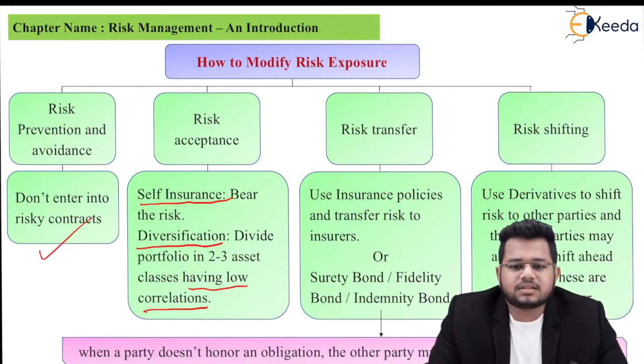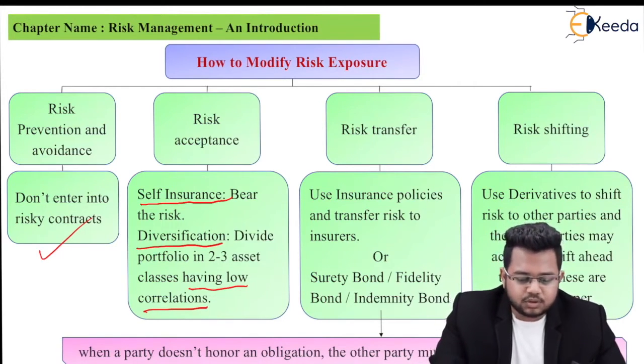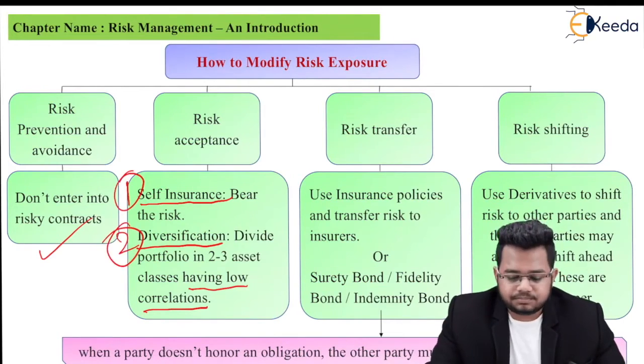So select two asset classes, like one is equity and one is bonds. So equity, if it is making losses, bonds will give some fixed income and those losses will be cut. So always you can diversify the portfolio. These are the two measures of risk acceptance. If you want to accept risk, self insurance and diversification.